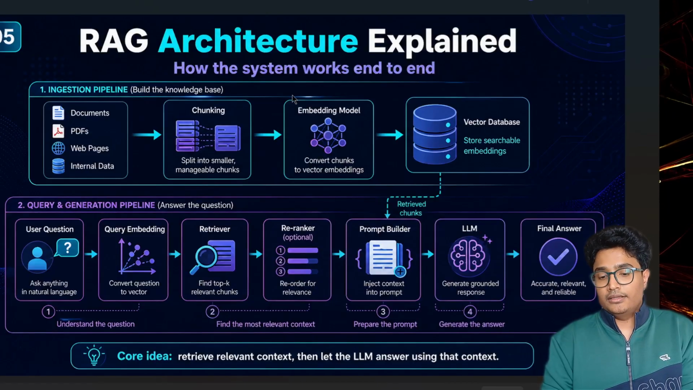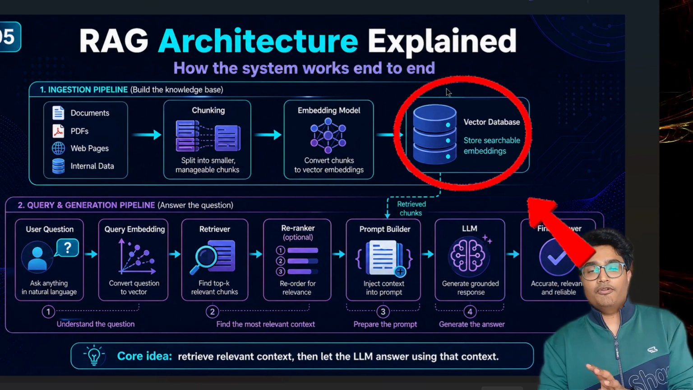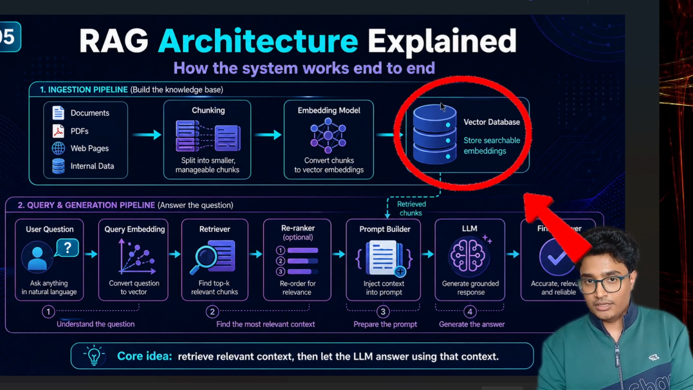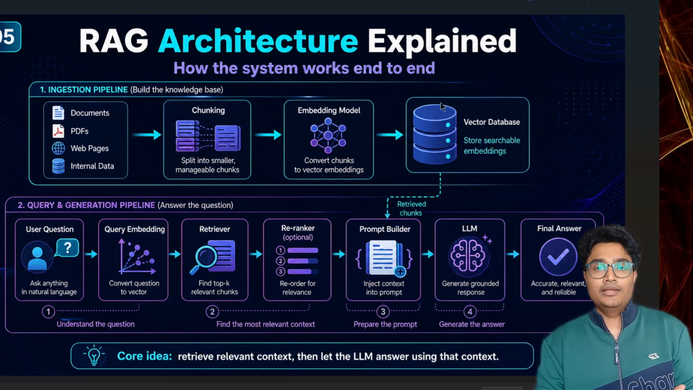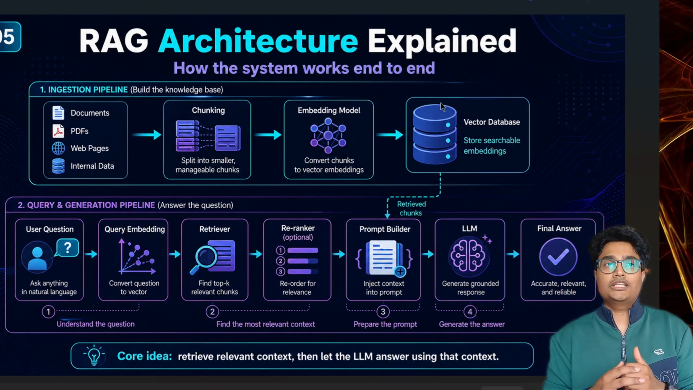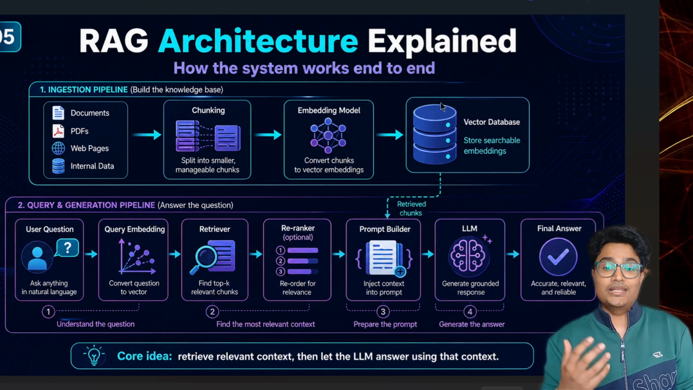Once embeddings are done, those are stored in a special type of database known as a vector database. This vector database also allows semantic searching or similarity searching, where you do not search based on an exact keyword, but you search based on meaning.